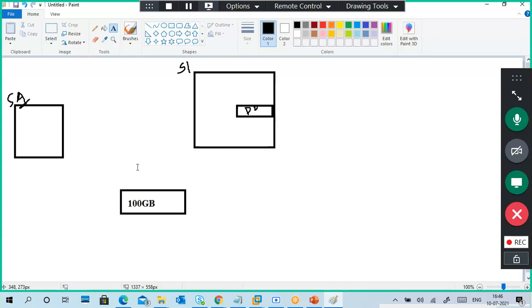So I cannot attach all the disks into my physical machine. So I need disk space. That's it. A 100 GB disk space. I need it. I'm not asking for a folder. I'm asking for a particular size of disk space. Disk. I want it.